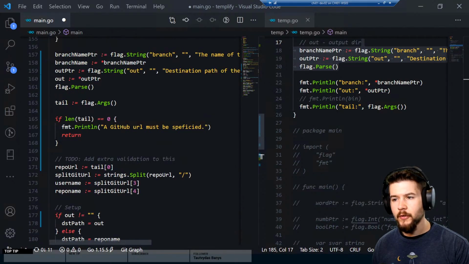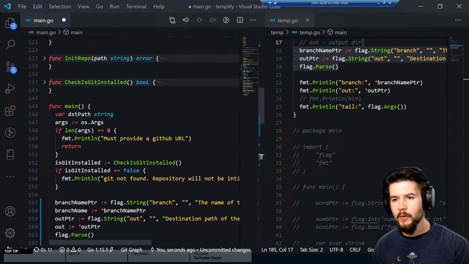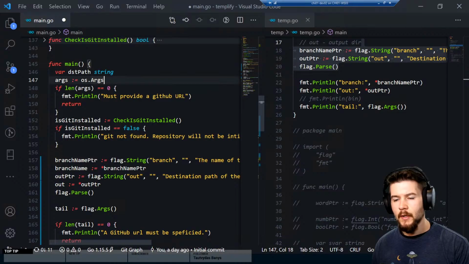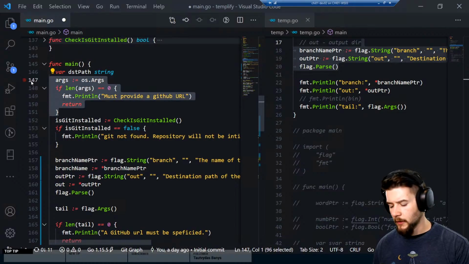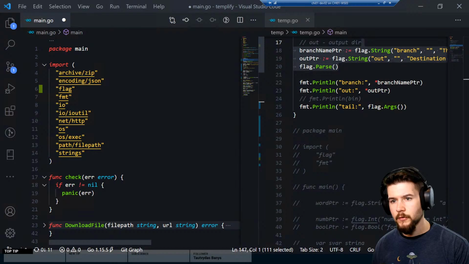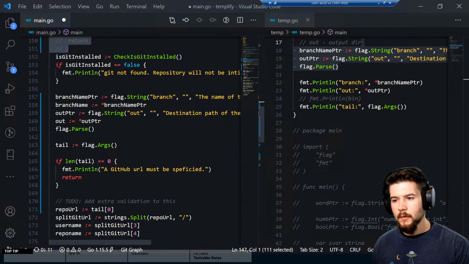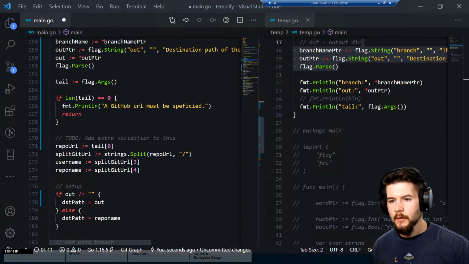Okay, so the logic with the new updates here is, I don't think I need this here anymore. None of the default OS args. So the first thing we're doing is, if there's nothing at the end of the URL, then we know we need a GitHub URL.